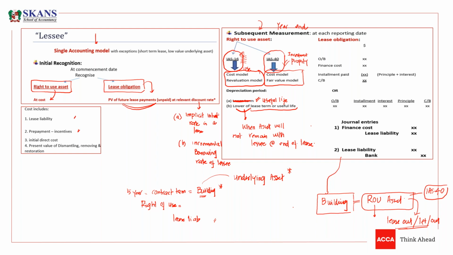So we are going to use useful life as the depreciation period if the asset will remain with the lessee. It means the lessee is going to use it for the full life. Initially, the asset is being used by the lessee under lease, and after the end of lease, the ownership will be transferred to the lessee. Because now the new owner is the lessee, and after the lease the asset is still being used by the lessee, the total useful life is relevant here, and you need to depreciate over useful life.